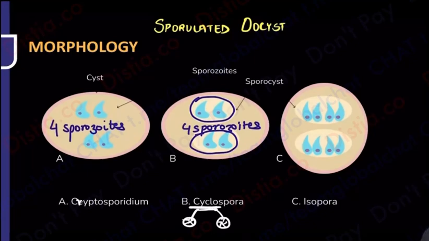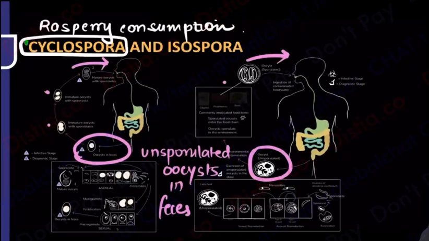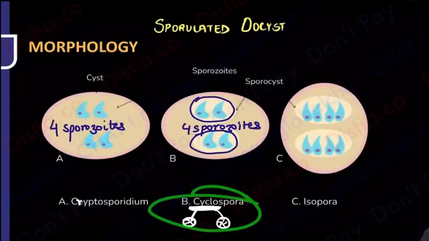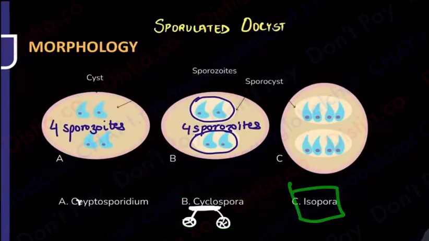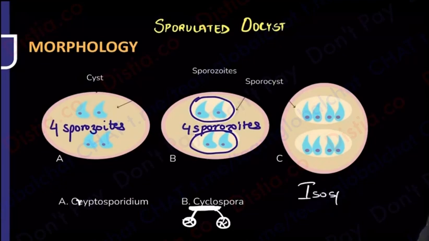So Cyclospora is a cycle, and that is your mnemonic. Cycle pe raspberry lene gaye. Went on a cycle to buy raspberry. That is your mnemonic, because Cyclospora will show you the sporocysts in the form of this cycle, the two wheels story. And raspberry, because I just told you Cyclospora is acquired after the consumption of raspberries. Simple. Now coming back, cycle pe raspberry lene gaye. Coming to isospora. As you can see, by the way, I want to tell you over here, don't ever get confused, because isospora might be written in the exam as cystoisospora.